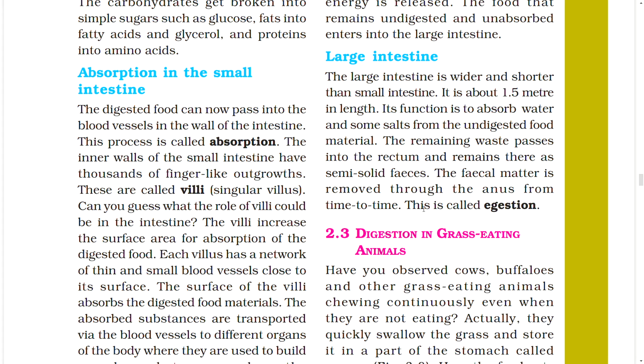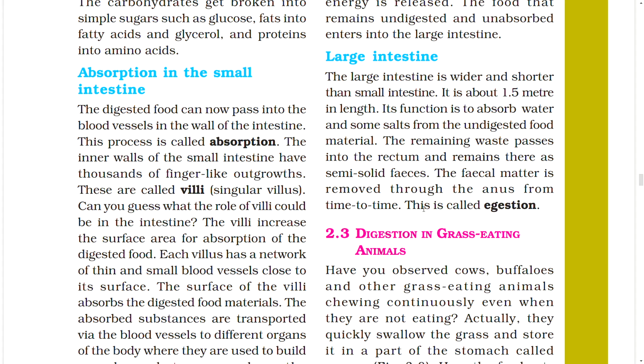Absorption in the small intestine. The digested food can now pass into the blood vessels in the wall of the intestine. This process is called absorption. The inner walls of the small intestine have thousands of finger-like outgrowths. These are called villi, singular villus. Can you guess what the role of villi could be in the intestine?